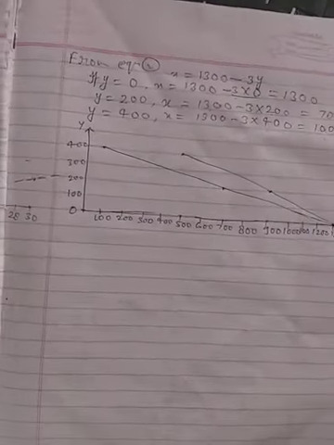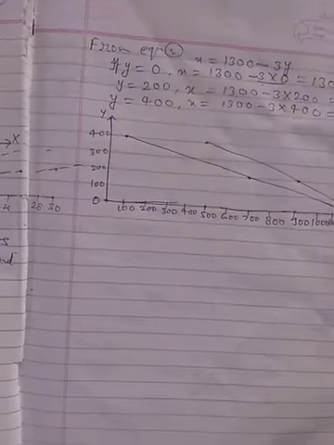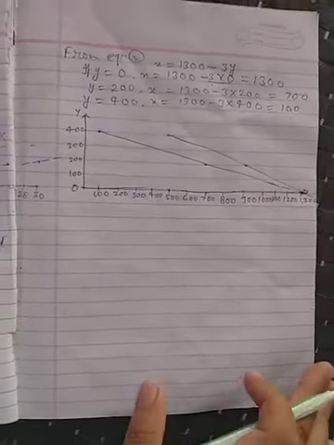So we have to write the answer. Then x equals 1300 means the cost of 1 bat will be 1300 and the cost of 1 ball will be 0. Okay.